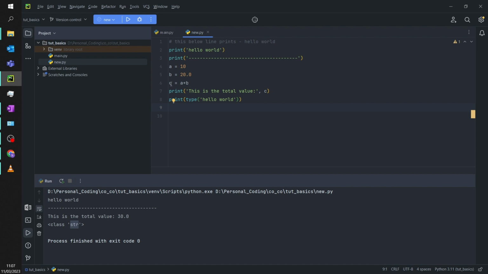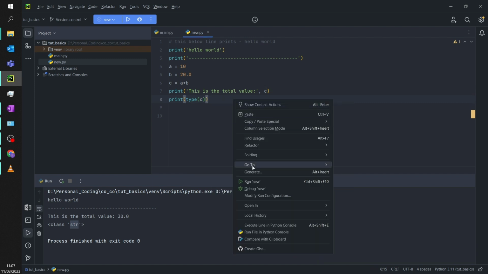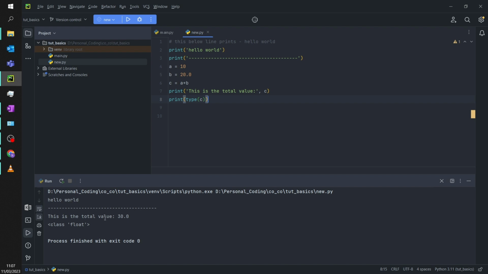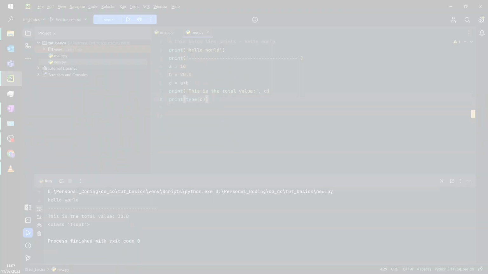Now if you see, c is the output of addition of a and b. So what should c be? Simple as that, it will be a float because that's how it works. It's a float because 10 plus 20.0 is 30.0, so it's 30 point something, represented in a decimal value. Anything represented in decimal values is considered a float. I think this basic understanding of data types is enough for us to move forward.